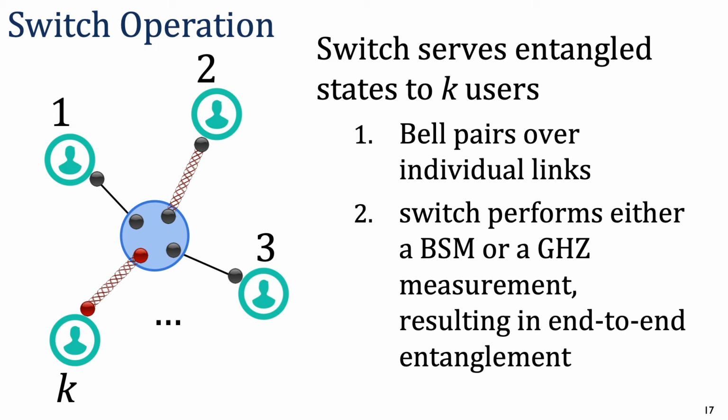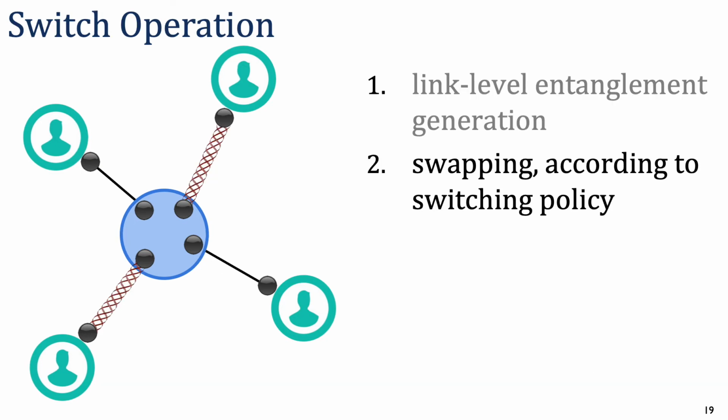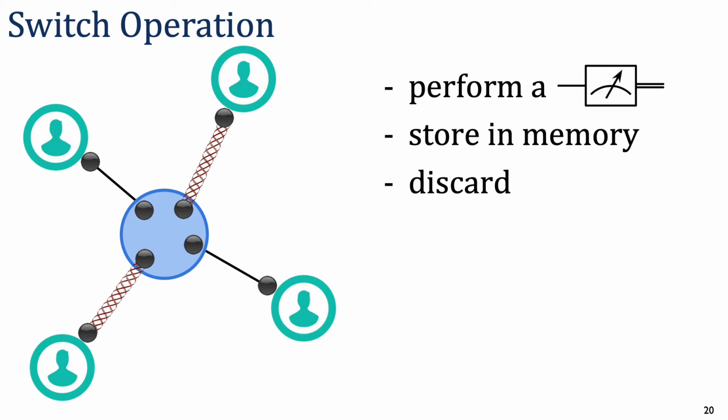via swapping operations. We model link-level entanglement generation as a Poisson process with parameter mu representing the rate of successful entanglement generation at the link level. We assume that all links are identical so that they all generate Bell pairs at the same rate. In the second step, the switch may perform swapping operations, which happens according to user requests or a switching policy.